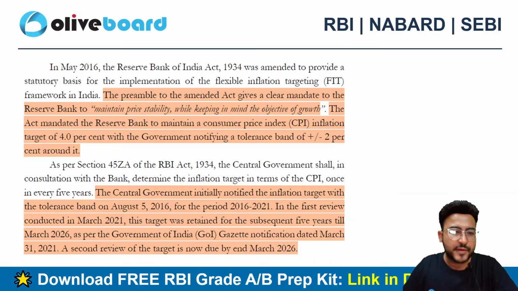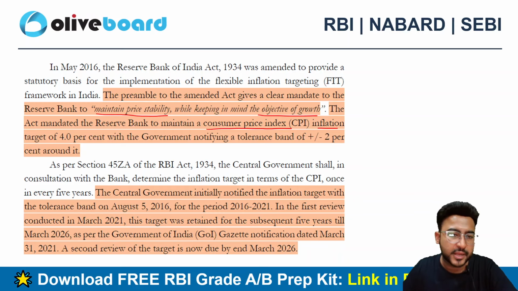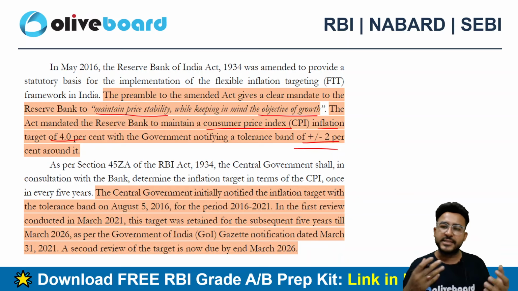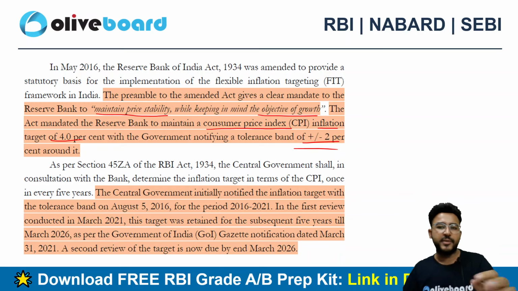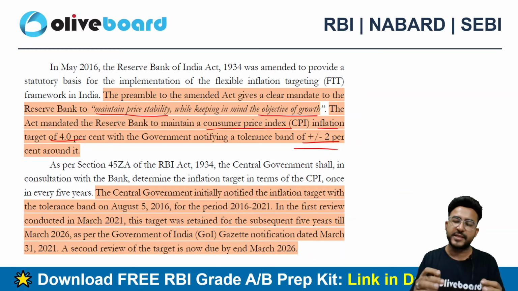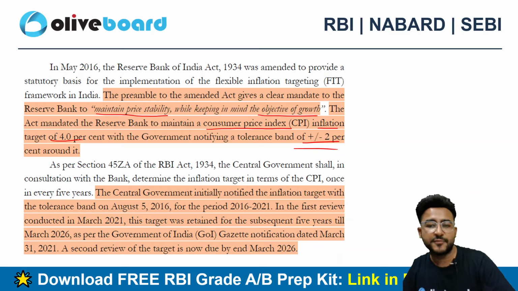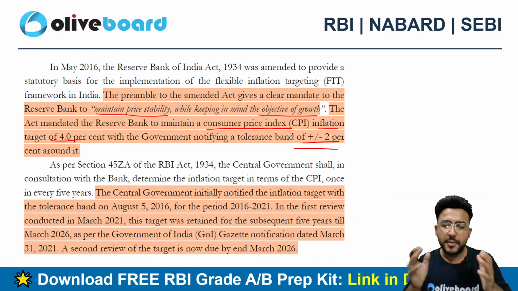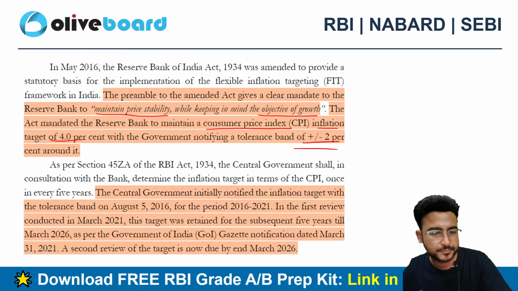If we see the preamble of RBI, the Reserve Bank of India is required to maintain price stability while keeping the objective of growth in mind as well. And the act has mandated the RBI to maintain a consumer price index inflation target of 4% plus minus 2%, because we cannot be so rigid. We need to be flexible enough. Later in this video, I'll tell you why India needs to be flexible, why the inflation rate needs to be flexible. There is a very logical reason for that. So please be with me till the end of the video. Definitely we'll have a lot more meaningful discussion in this video.